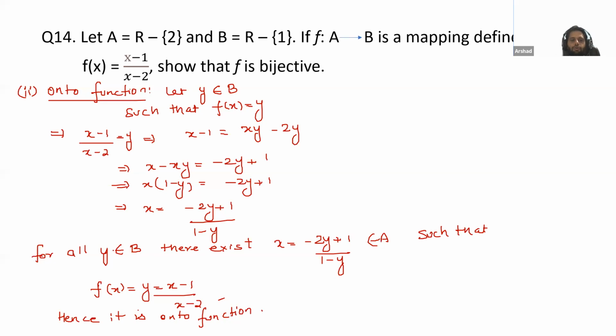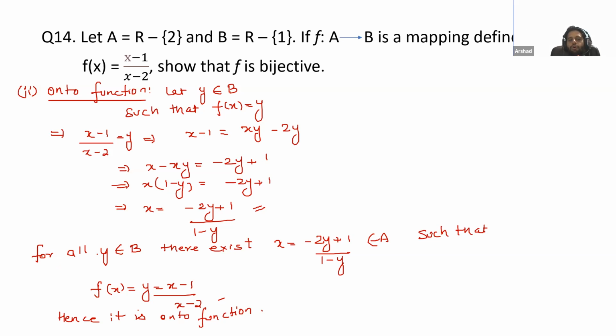Now, what we are saying here, for all y belongs to B, what is B here? B is real numbers except 1. So if you see this function, then this exists for every value of y except for what value of y? This function does not exist for what value of y? 1. Very good. In the denominator, you should not have a 1.